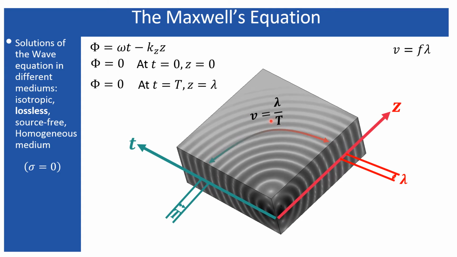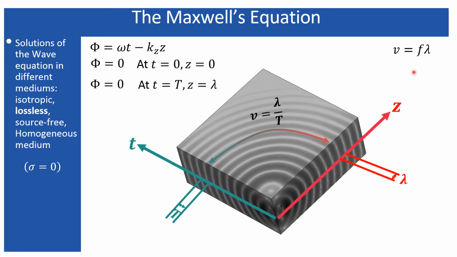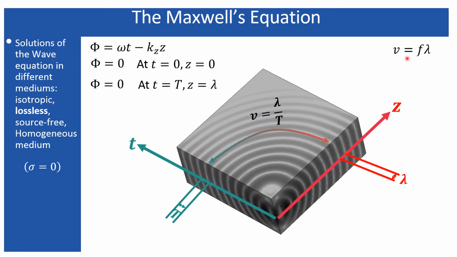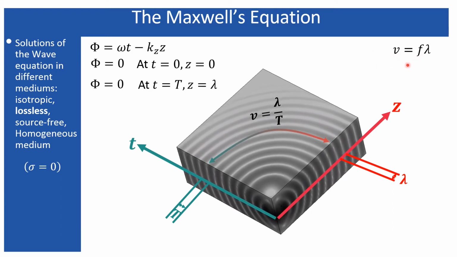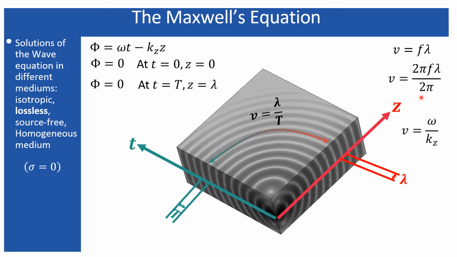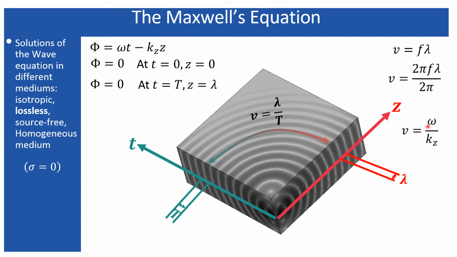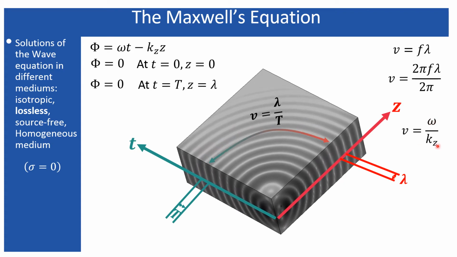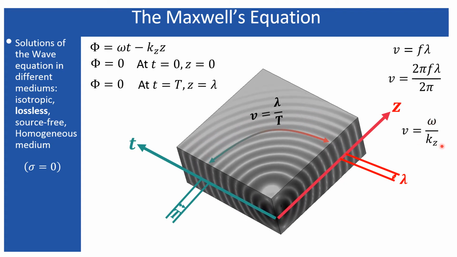Now, if v is defined as lambda by T, or wavelength divided by the time period, so 1 by time period is nothing but the frequency, so it will be the frequency times the wavelength, and it is the well-known equation that velocity equals frequency times the wavelength. Next, if you multiply the 2 pi both with the numerator and denominator, you can write the velocity is equal to omega by kz. What is omega? Omega is nothing but the angular frequency which is related with the time, and kz equivalently will represent the angular frequency associated with the space.